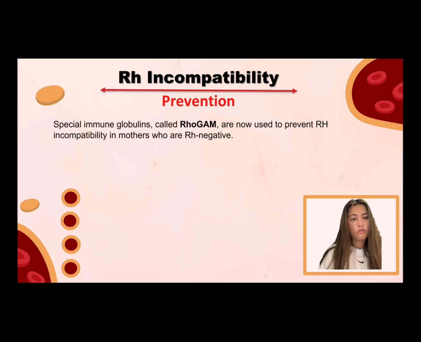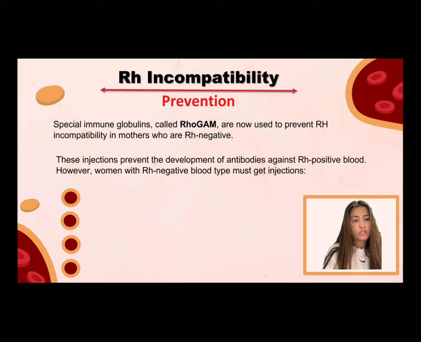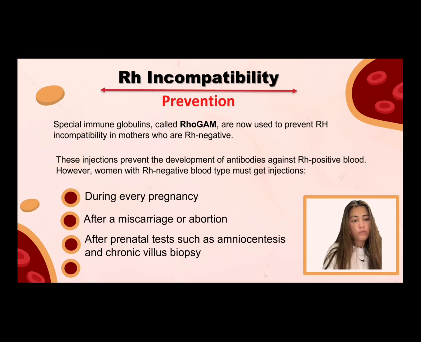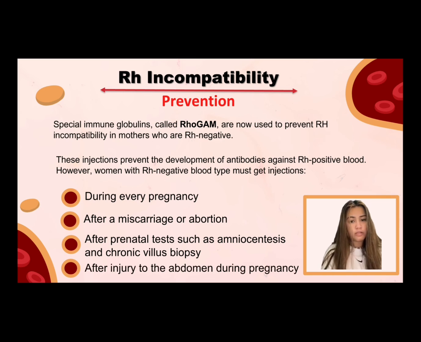Prevention: special immune globulins called RhoGAM are now used to prevent Rh incompatibility in mothers who are Rh negative. This injection prevents the development of antibodies against Rh positive blood. However, women with Rh negative blood type must get an injection during pregnancy, after a miscarriage or abortion, after a prenatal test, or after injury to the abdomen during pregnancy.